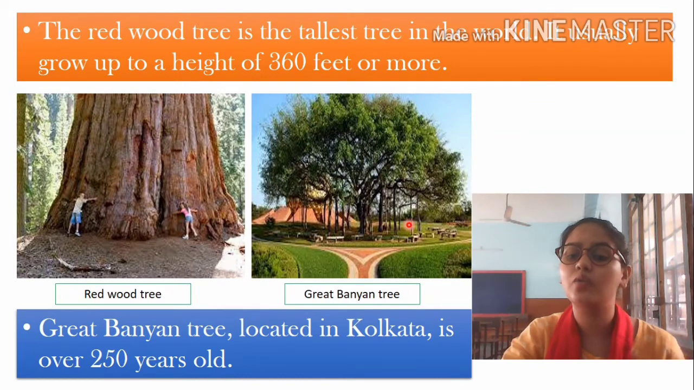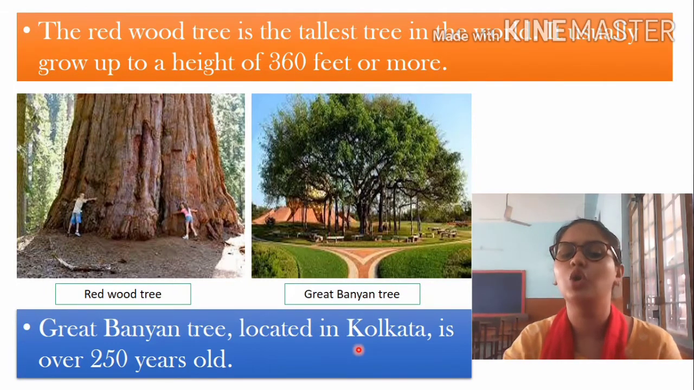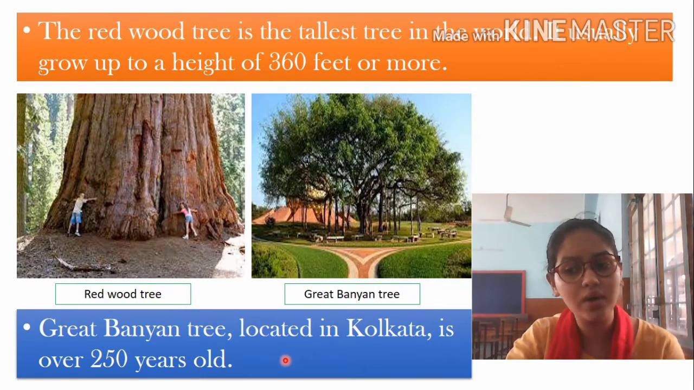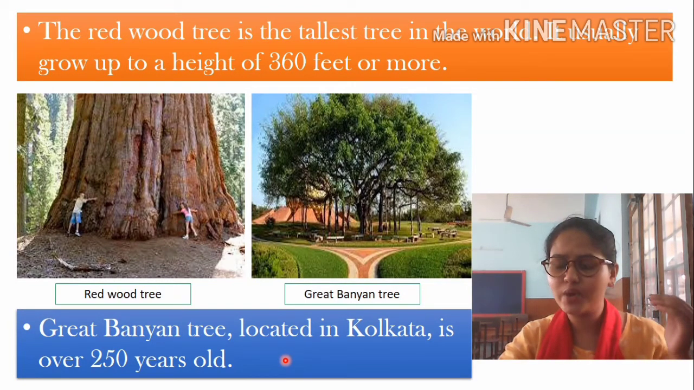Now we will learn about one more special tree. It's about India. India has an old grandfather tree, the Great Banyan tree, located in Kolkata, which is over 250 years old. Students, 250 years old. That is so special, that it is so many years old.